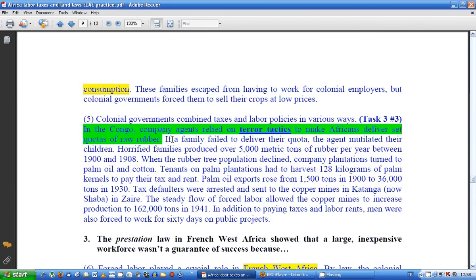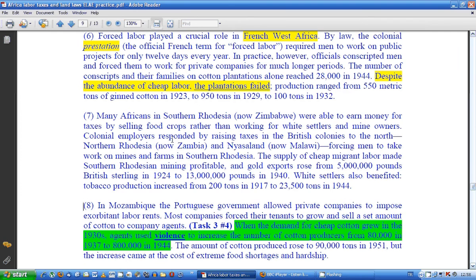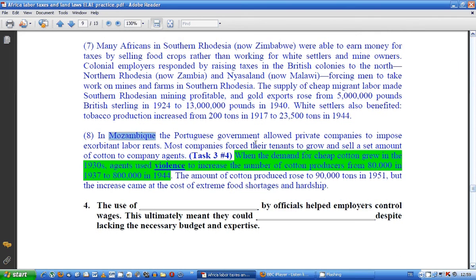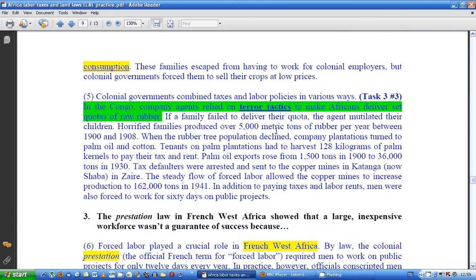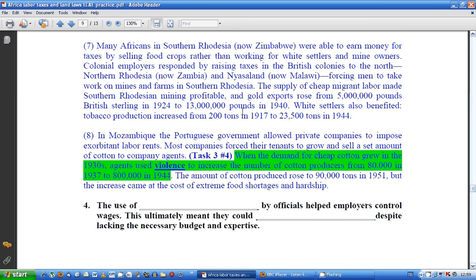Okay, so let's go down. So that was here, Congo. Further down the text we've got Mozambique. Alright, cotton production. So the answer we're looking for here is violence. So we've got terror, and the similar example is violence.